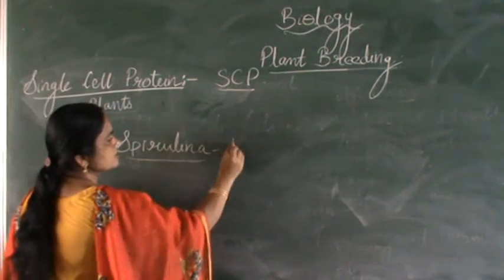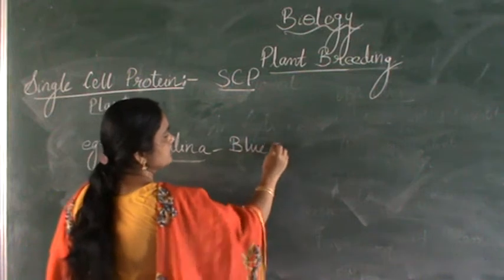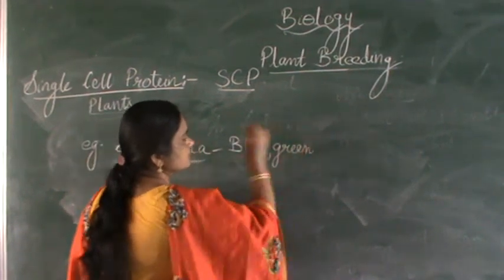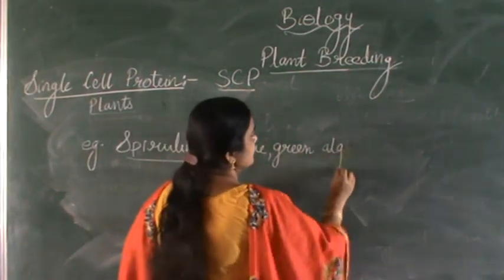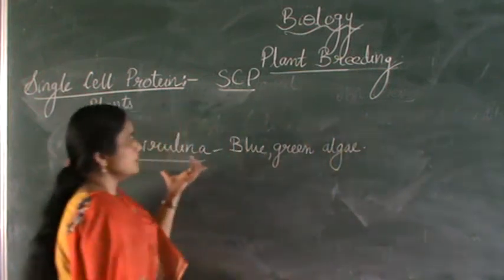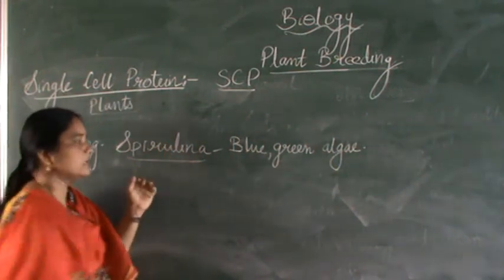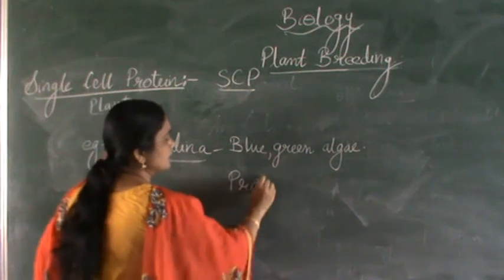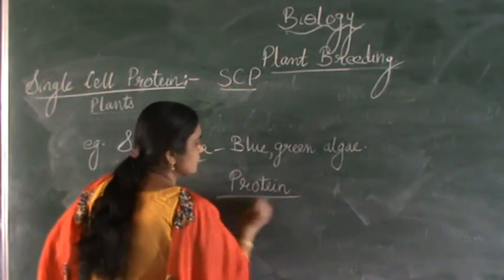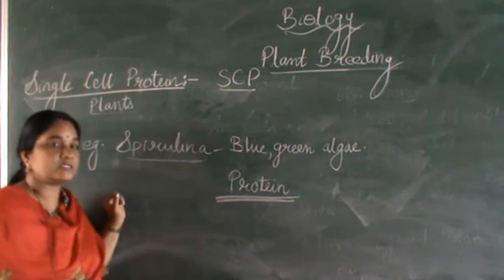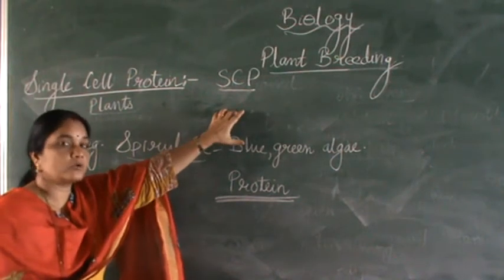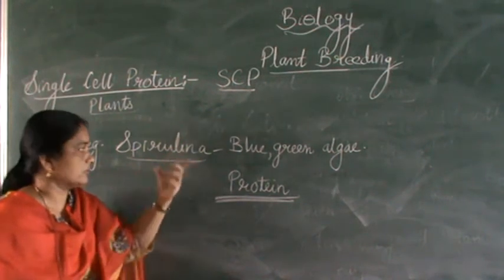Spirulina is a blue-green algae. You must have learnt in the earlier classes, it's a blue-green algae and it can be used for producing large quantities of protein, without depending on crop cultivation of rice, wheat and maize.